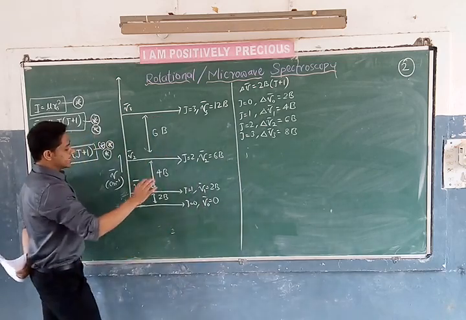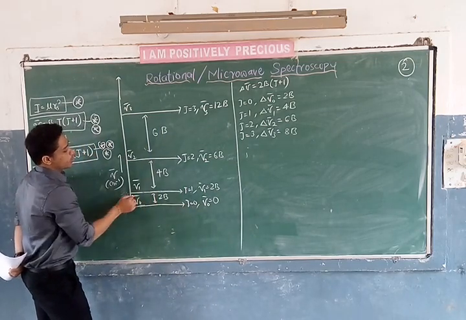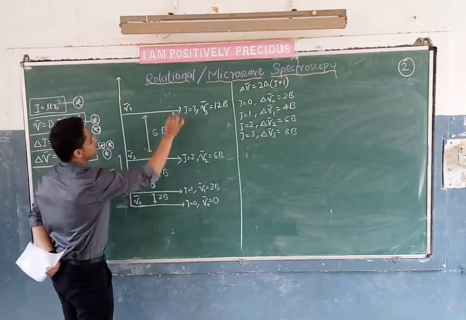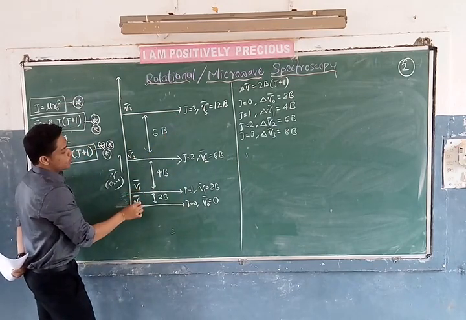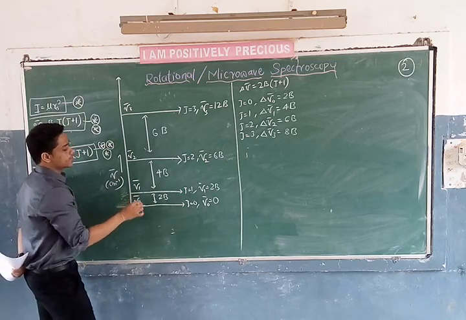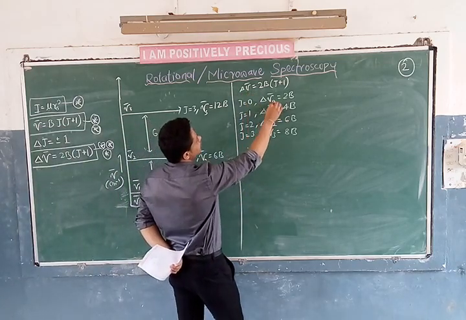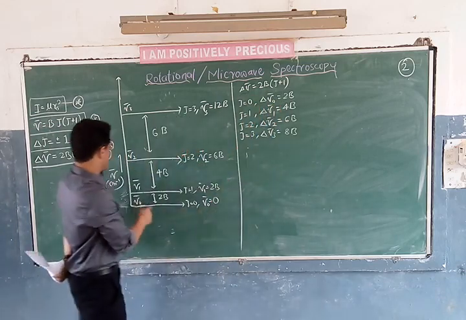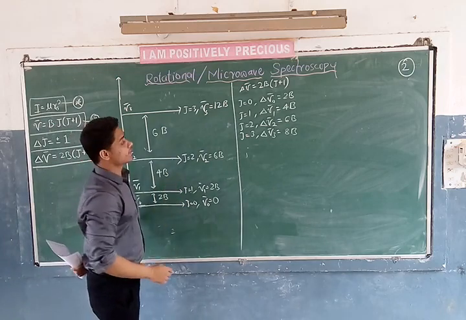From here it is clear: this is mu0, this is mu1, mu2 and mu3. The difference between mu1 and mu0, I am calling delta mu naught, is 2B, which I have written there.